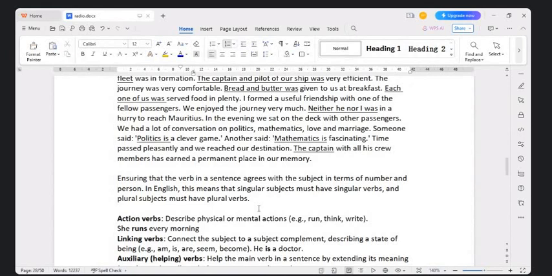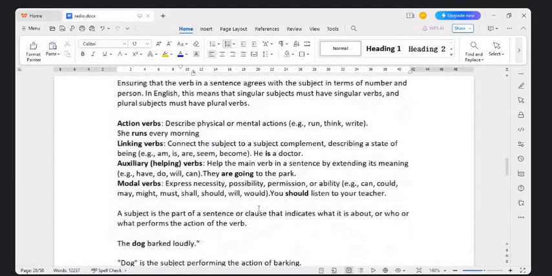In English this means that singular subjects must have singular verbs and plural subjects must have plural verbs only. Now, just to recall, what are verbs? Verbs are something that describes the action of the subject. Then we have different types of verbs like action verbs, linking verbs, auxiliary verbs, modal verbs, etc. Action verbs describe physical and mental actions like run, think, write, etc.